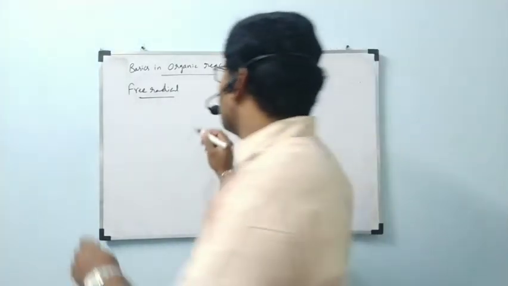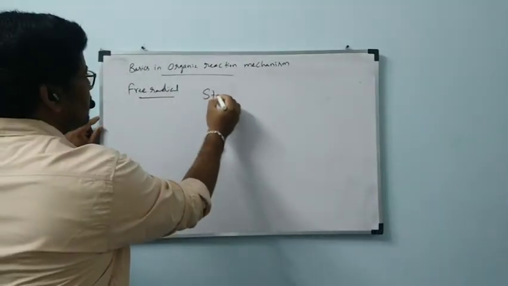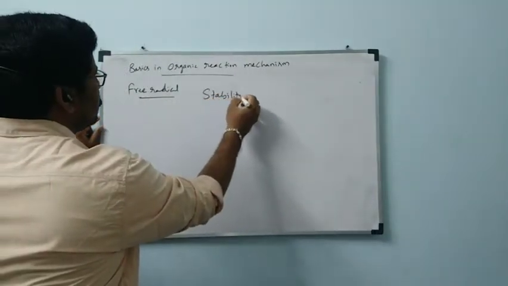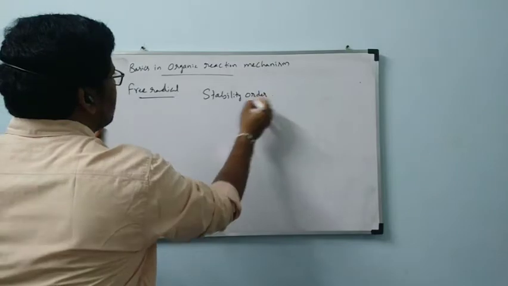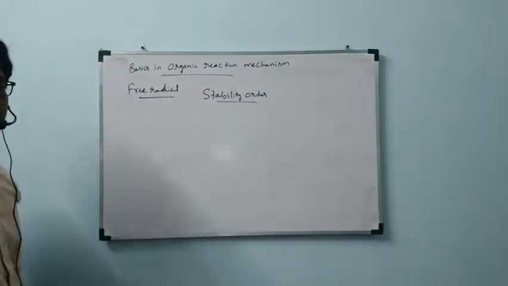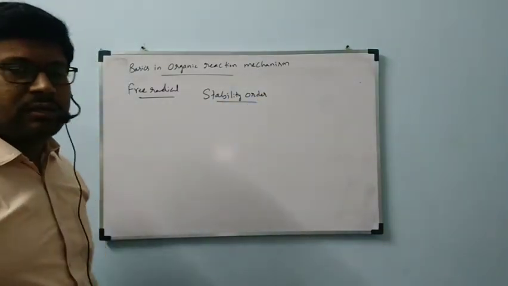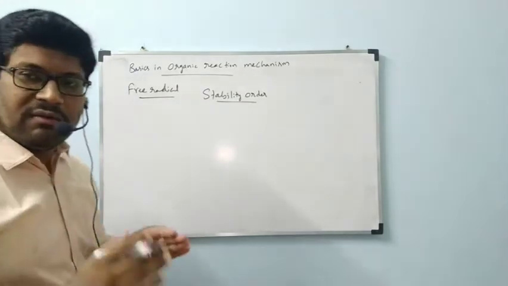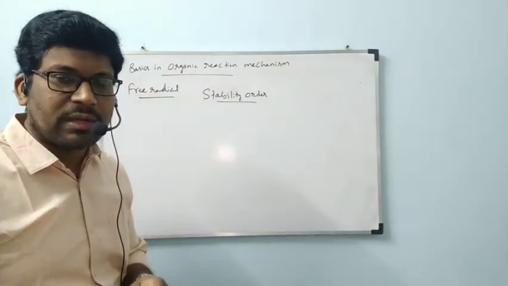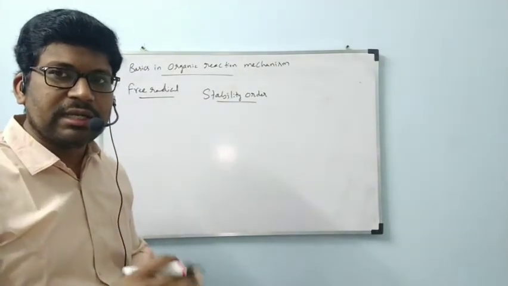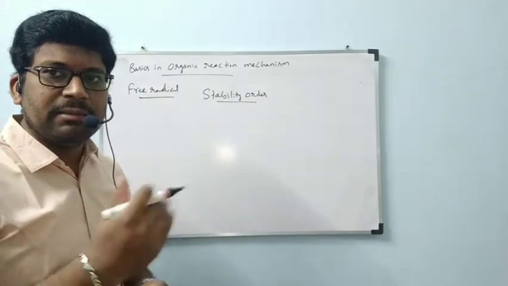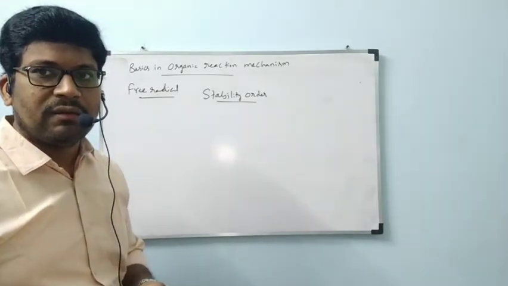Now, the stability order of free radicals will follow the carbocation order. Tertiary greater than secondary, secondary greater than primary, primary greater than methyl free radical.